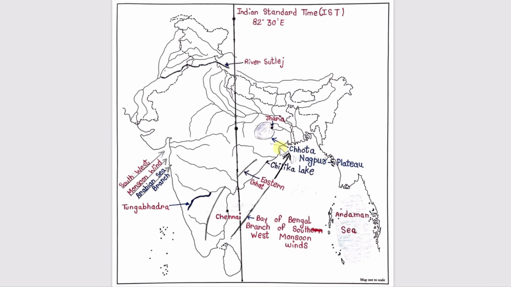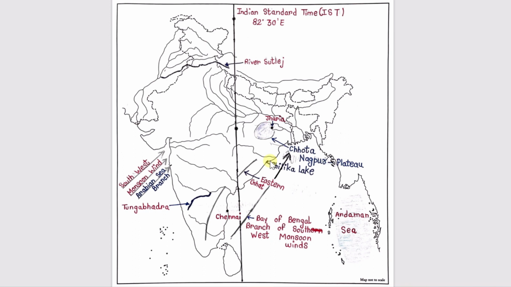And then E part is river Satluj. You can see this is the southernmost tributary of Indus. This is river Satluj, tributary of the Indus river. Now F is Chota Nagpur Plateau. This is the location of Chota Nagpur Plateau in the state of Jharkhand.